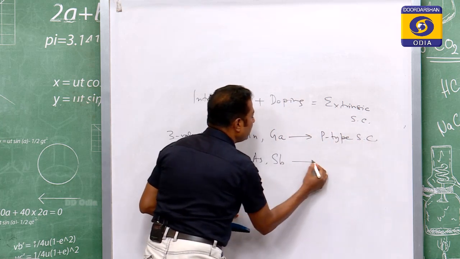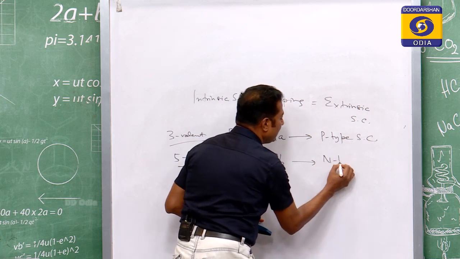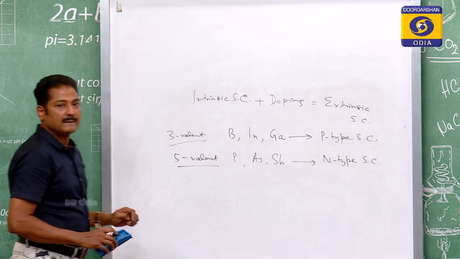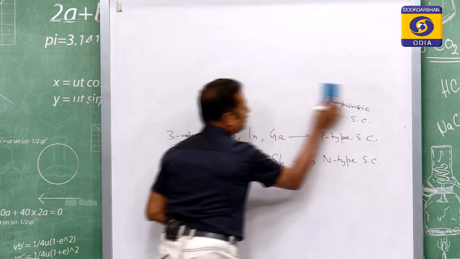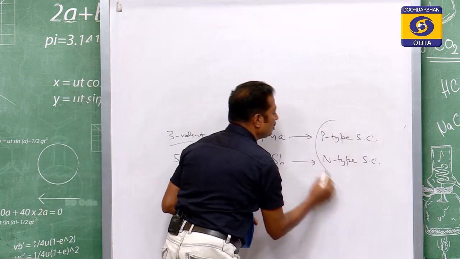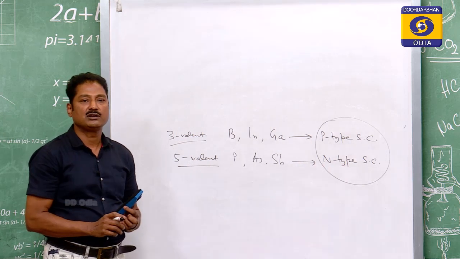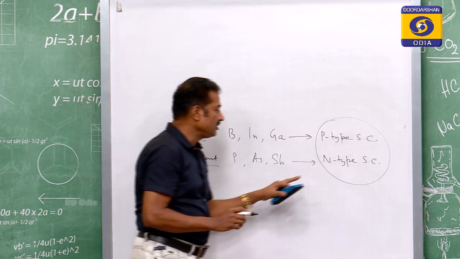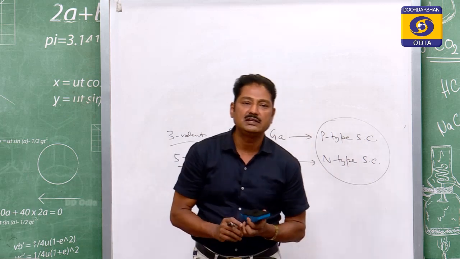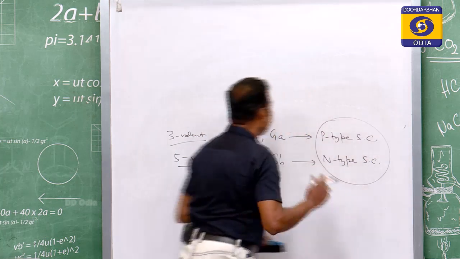When a pentavalent impurity is given, it becomes an n type semiconductor. Those n type and p type semiconductors are known as extrinsic semiconductors. If the doping is more, the conductivity increases.